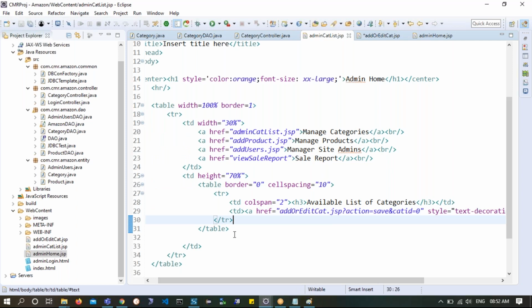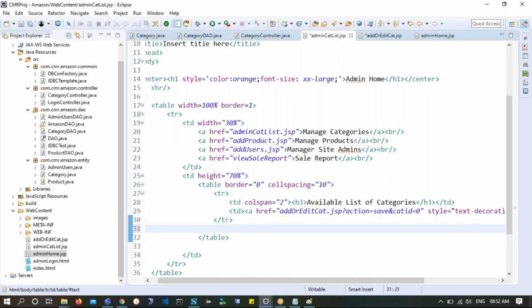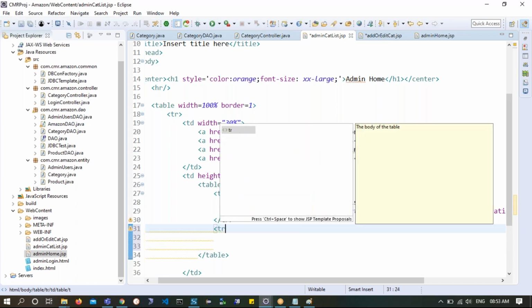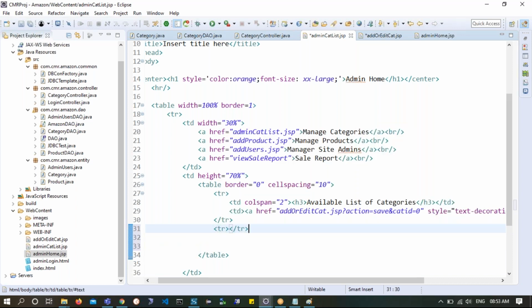Apart from this, below, I need to have the remaining rows where I want to showcase the list of so many categories, whatever we have. So here you can say tr, td colspan equals to some 3, /td.